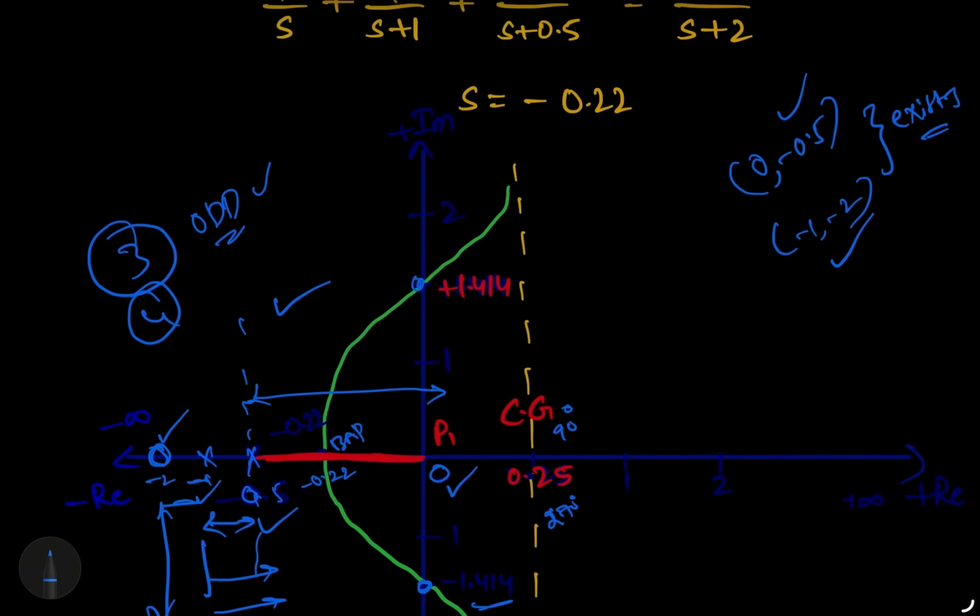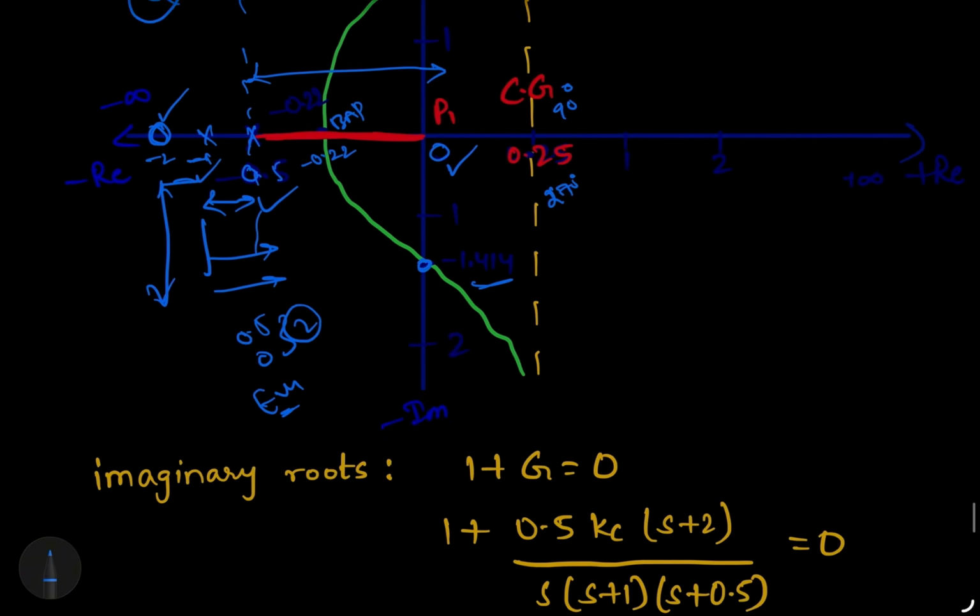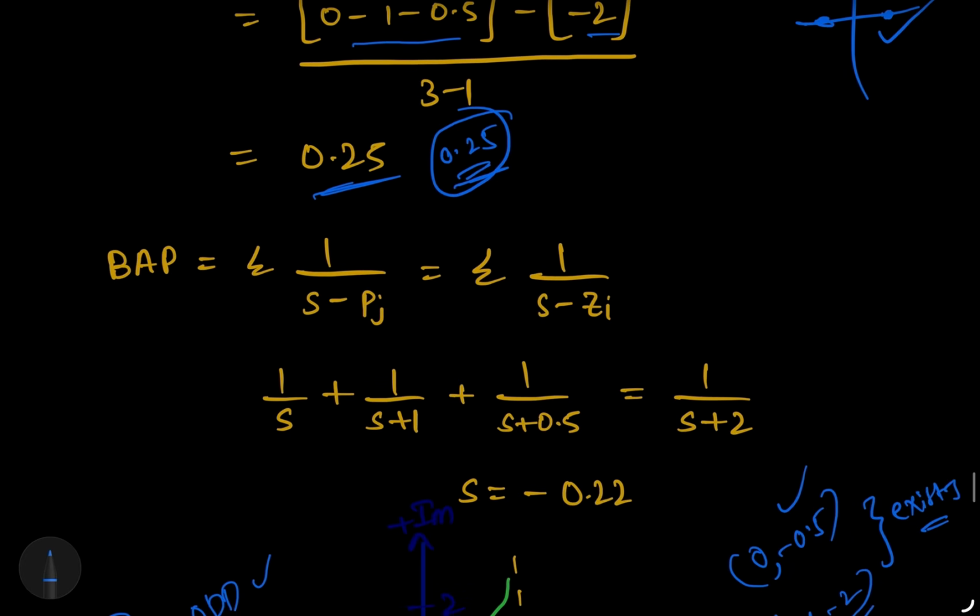Okay. So now we know definitely, by using the breakaway point, we can find exactly where it starts, either between 0 and -0.5 or where the exact roots will meet. So now using the breakaway point we'll find out. Write sum of the poles equal to sum of the zeros.